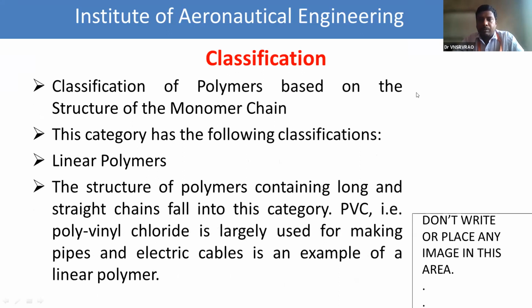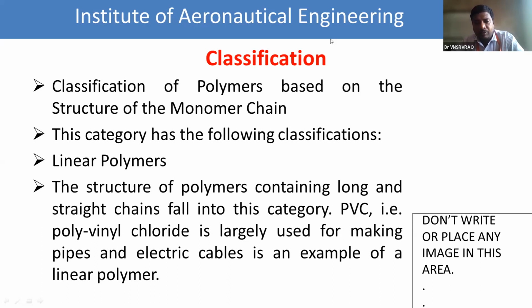Okay, now tell me how many types of chains are there? Three types: linear, branched, and cross-linked. Linear chain, branched chain, cross-linked chain. In a linear chain, which type of bond is observed? Single bond. Straight chain, long and straight chain bonds are observed.